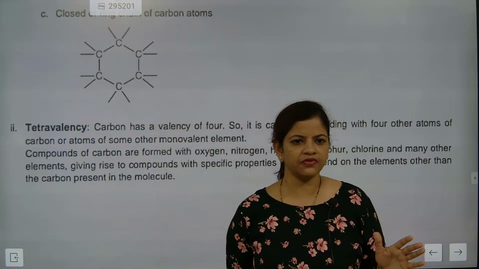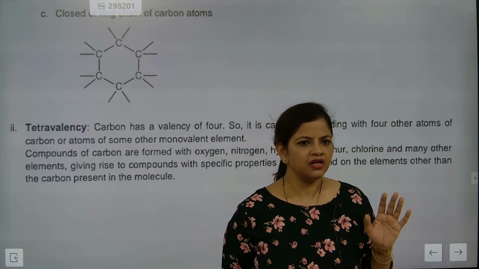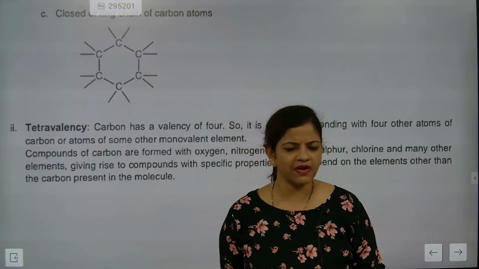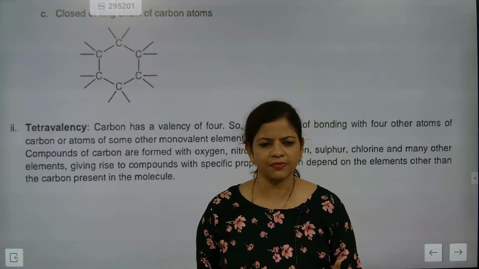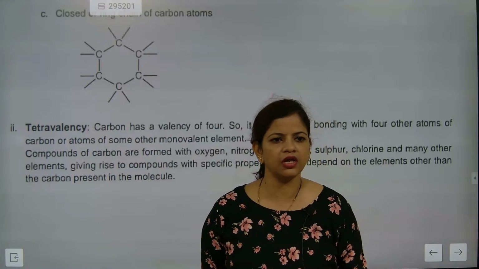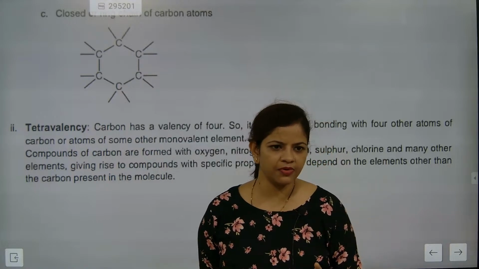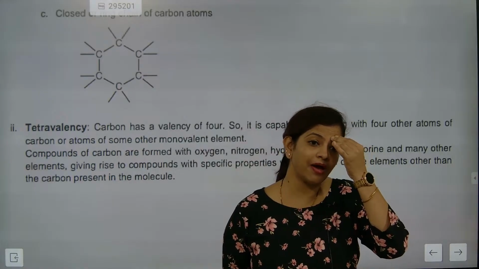One day, 3 hours, I will be sitting with all of you. I will be taking an online class and we'll finish Our Environment. That's not a big deal. This week itself I'm going to do it. So Our Environment is not a big chapter. Carbon compounds is a huge part. We need to study it very thoroughly. Second is the electricity chapter and the magnetism chapter, these two chapters.